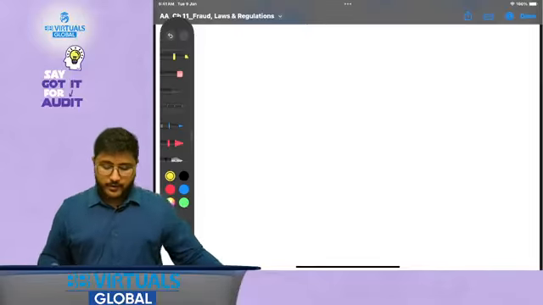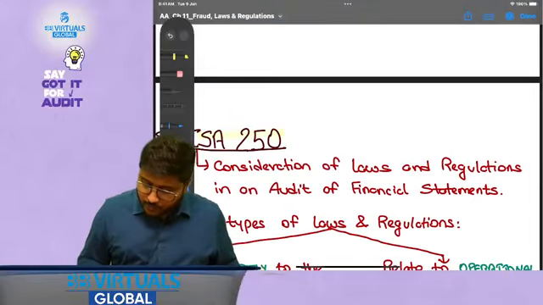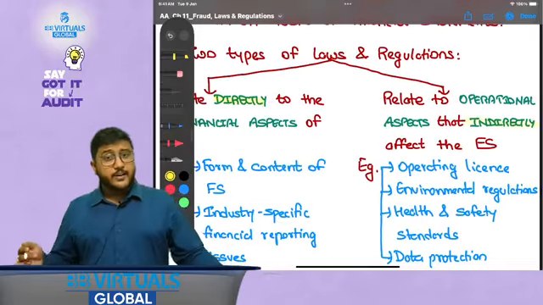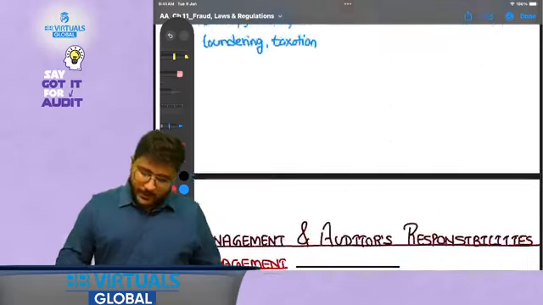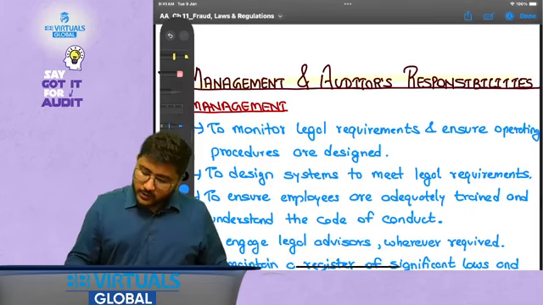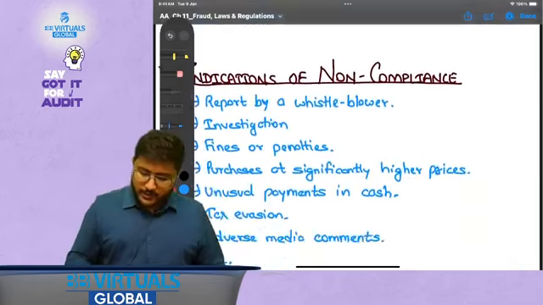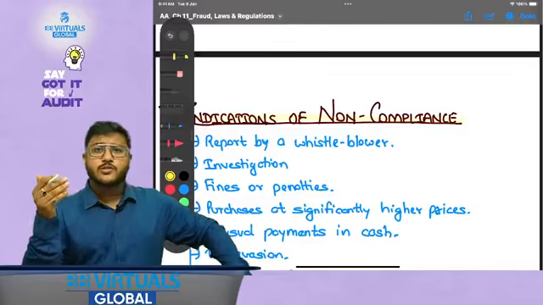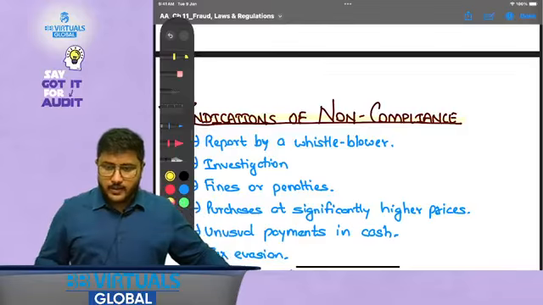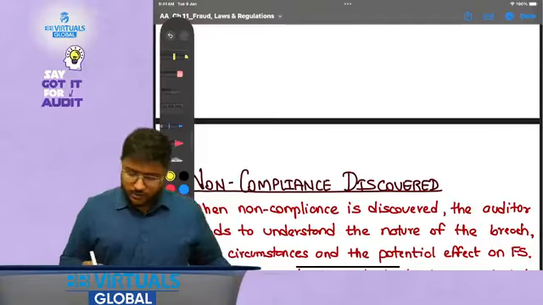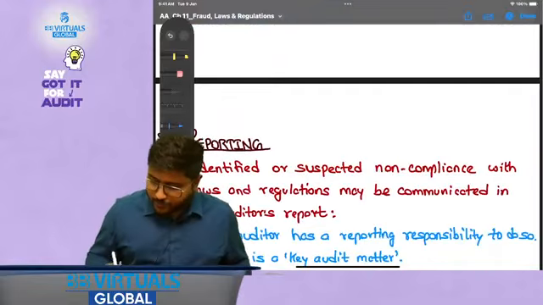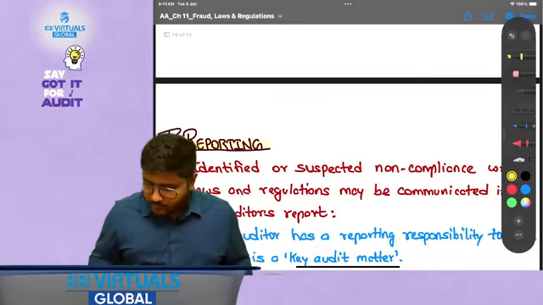on ISA 250. When I say ISA 250, we are going to go for the discussion of laws that have direct impact and laws that have indirect impact. Then we are going to go for the discussion of management and auditors responsibilities. Then we are going to discuss indications of non-compliances, that is what all events could suggest to us that there has been some non-compliance, and then we will be going for the discussion of what the auditor needs to do when the non-compliances are discovered, and finally we are going to discuss the reporting responsibilities.